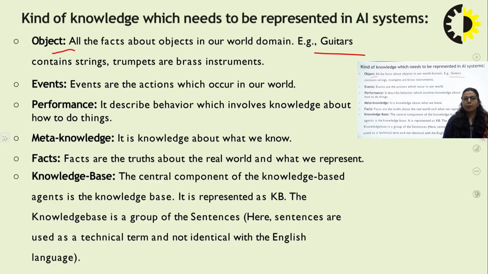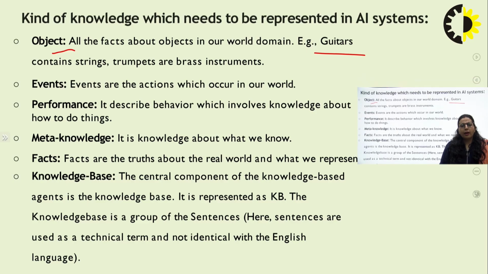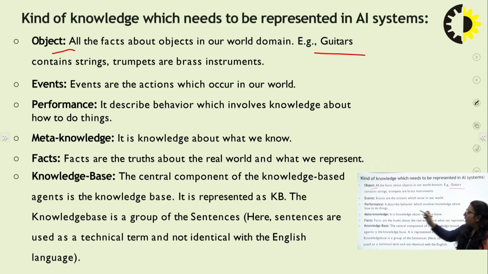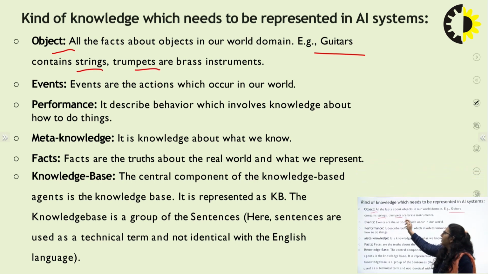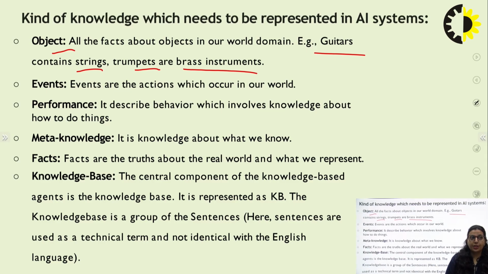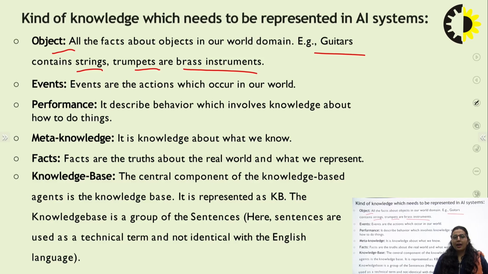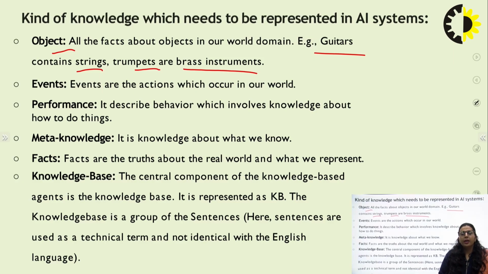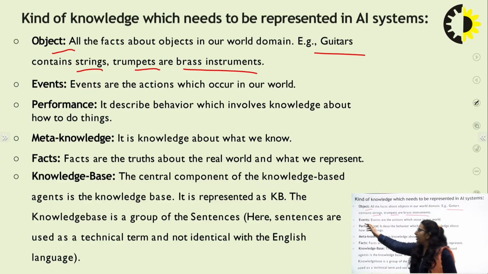If we are talking about a guitar, we need to specify what a guitar is, everything about it, like it contains strings, trumpets and brass instrument. We need to specify each and every thing about that object. So these are the objects. Then events are basically the actions that need to be performed in the real world. Like for example, the guitar: what is the use of the guitar? We need to specify that in the events.